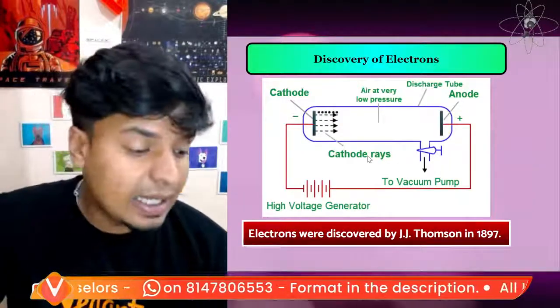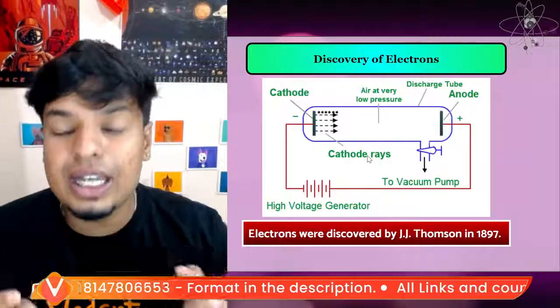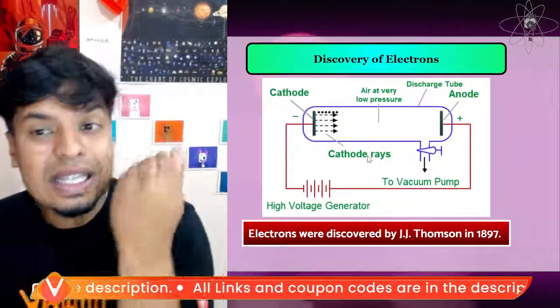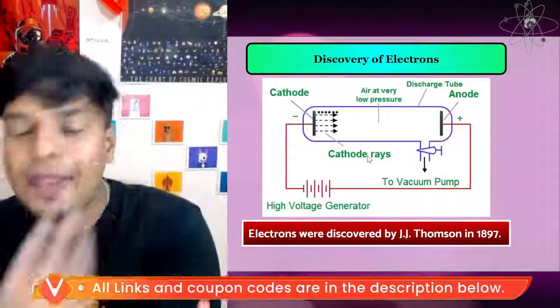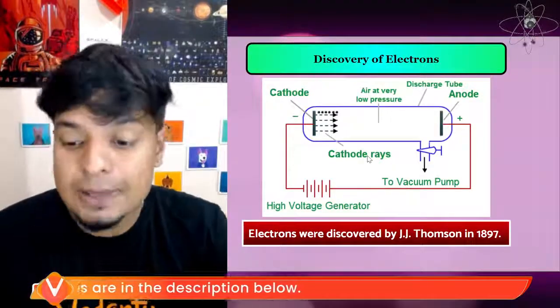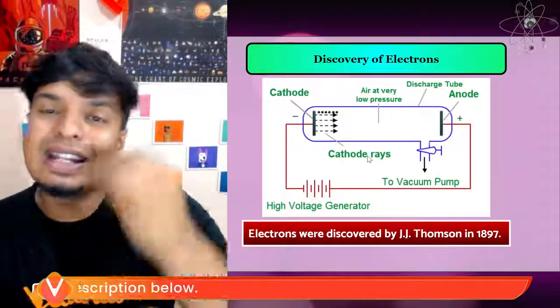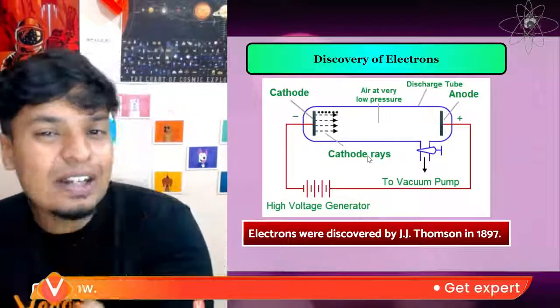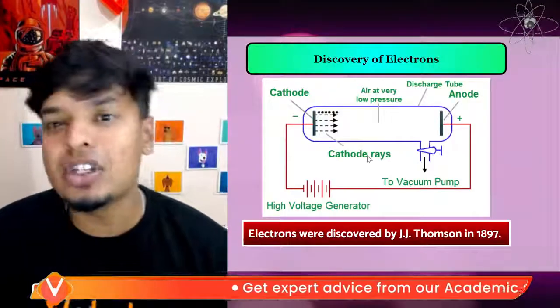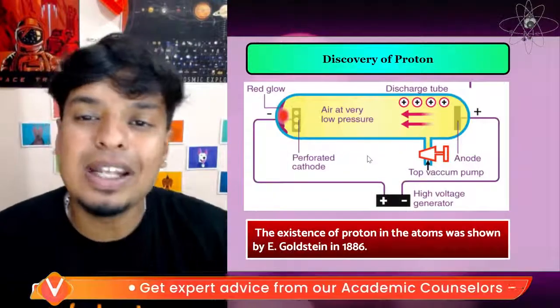We all know cathode rays are nothing but negatively charged particles. When these cathode rays started striking the other end, it started glowing. So in this experiment, he was able to tell that there is a presence of negatively charged particles. Those negatively charged particles are nothing but electrons.